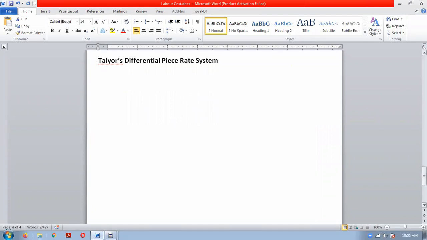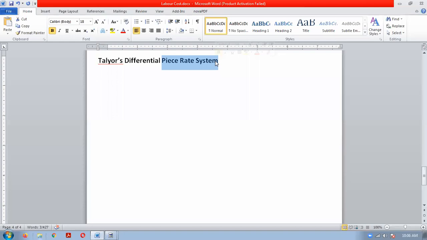For simple understanding: time rate system means time will be given more importance, and in piece rate system, output will be given more importance. Whenever we discuss Taylor's piece rate system, it will be based on output. Here time will not be relevant, so we will have to do the calculations output-based.